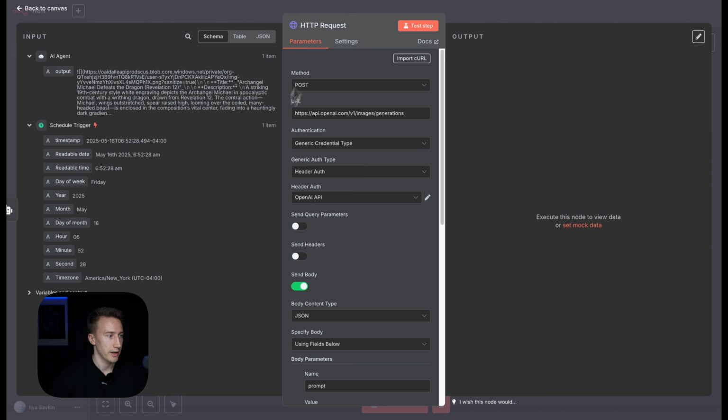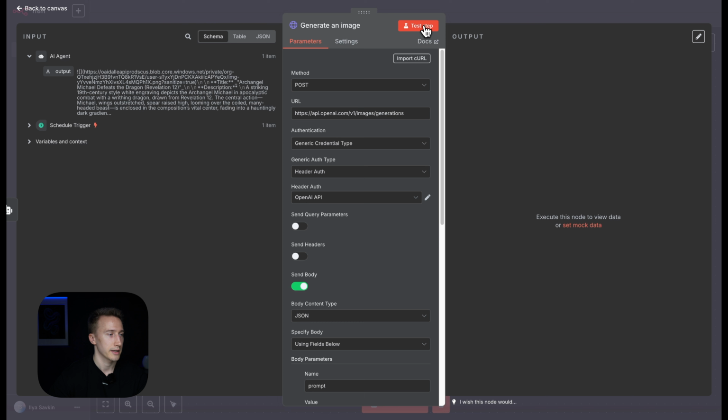Let's actually rename it: generate an image. Test step. To build really good, properly working automations, I suggest that when you create a node, you set it up, add all the data, do all the settings, and then you test it, so you test each node. This way you always know that the node you created is working.